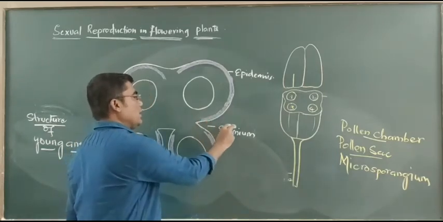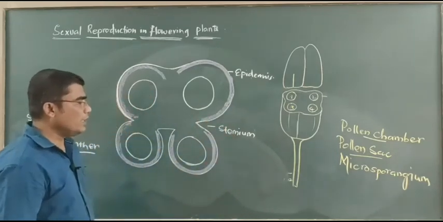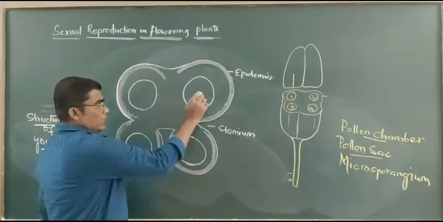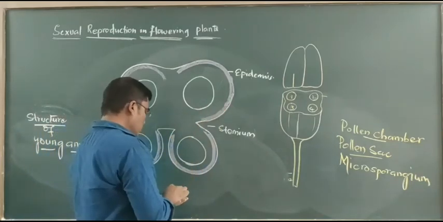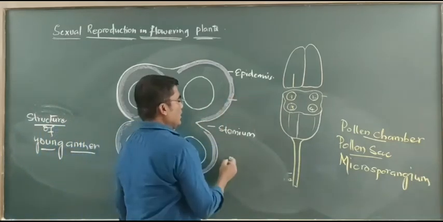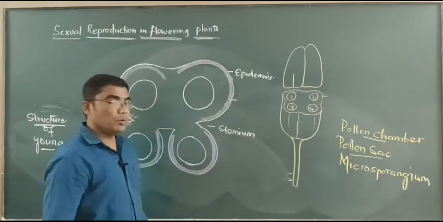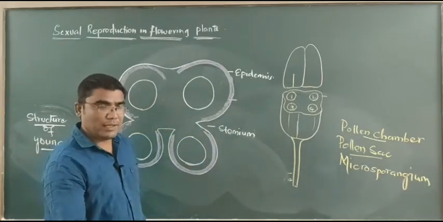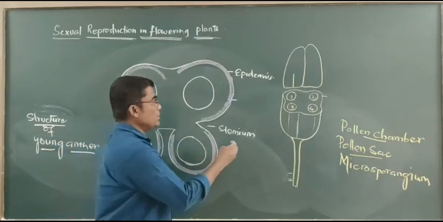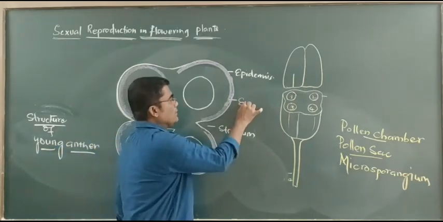That position is called the stomium. So the endothecium is helpful for the breakdown of stomium cells to create the opening for the liberation of pollen grains.